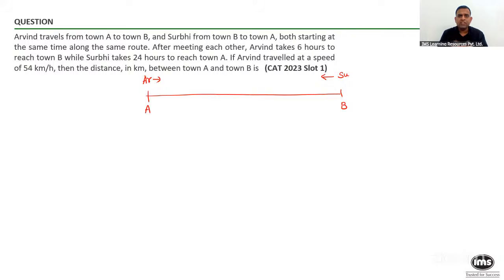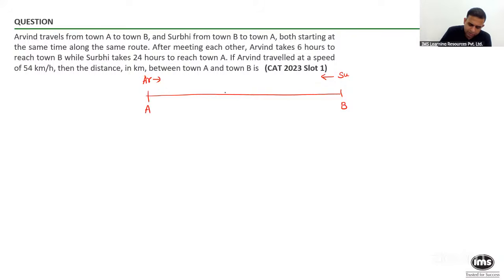Because in TSD, the most important thing you need to keep asking yourself is what is constant, or what is the same for both the people or both the objects? So can you people reply, when Arvind and Surbi are going to meet? When, I don't know. But what do you think will be constant? Do you think the time for which they are traveling will be the same? All of you? The time for which they have traveled for them to meet will be constant.